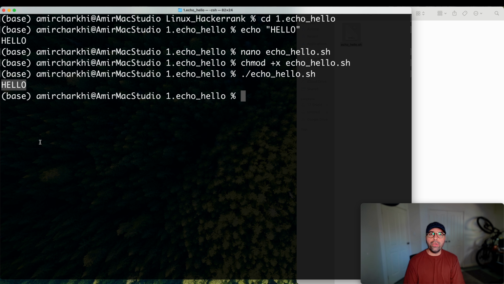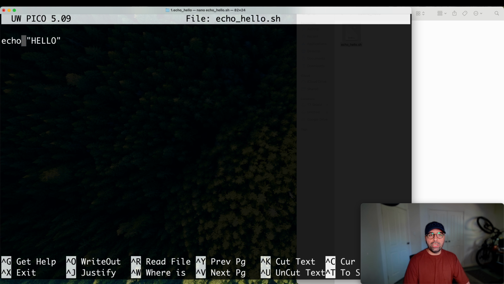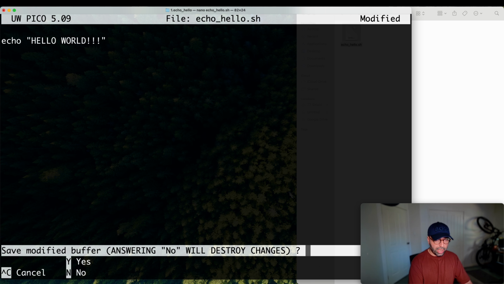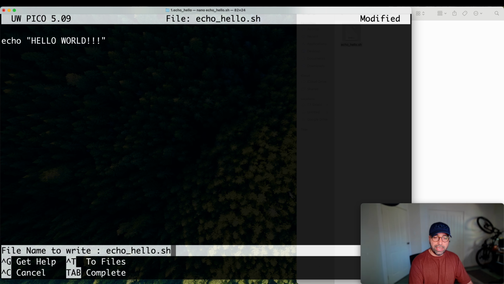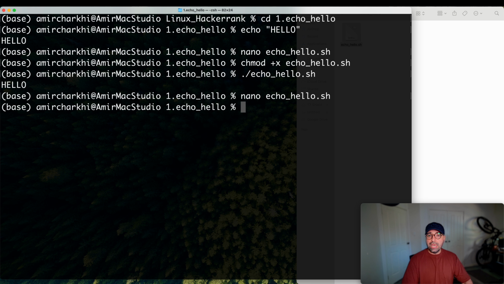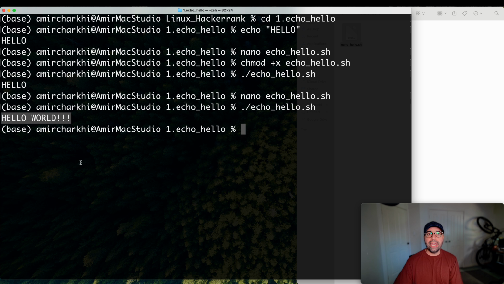So now you can imagine that I can call Nano and open my echo file again and edit it to say hello space world, three exclamation marks. Control X to save and say yes and press enter. Now, if I run that bash script again, I should see hello world with three exclamation marks. Let's try it. ./echo and ta-da, hello world with three exclamation marks.